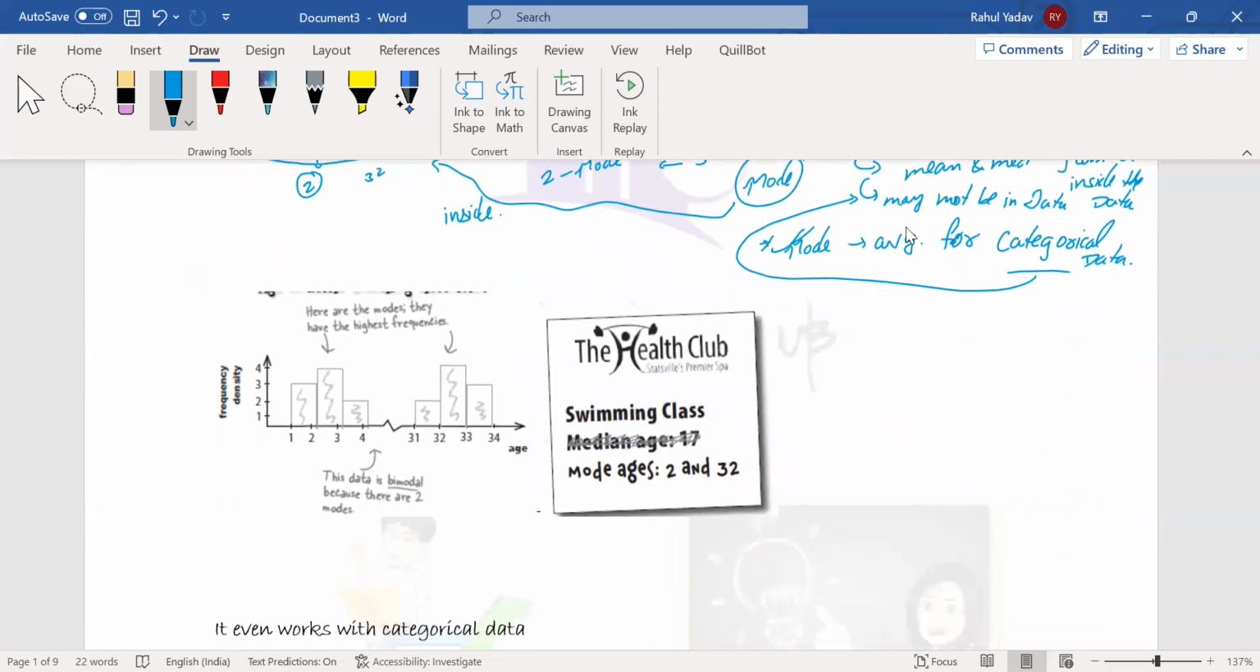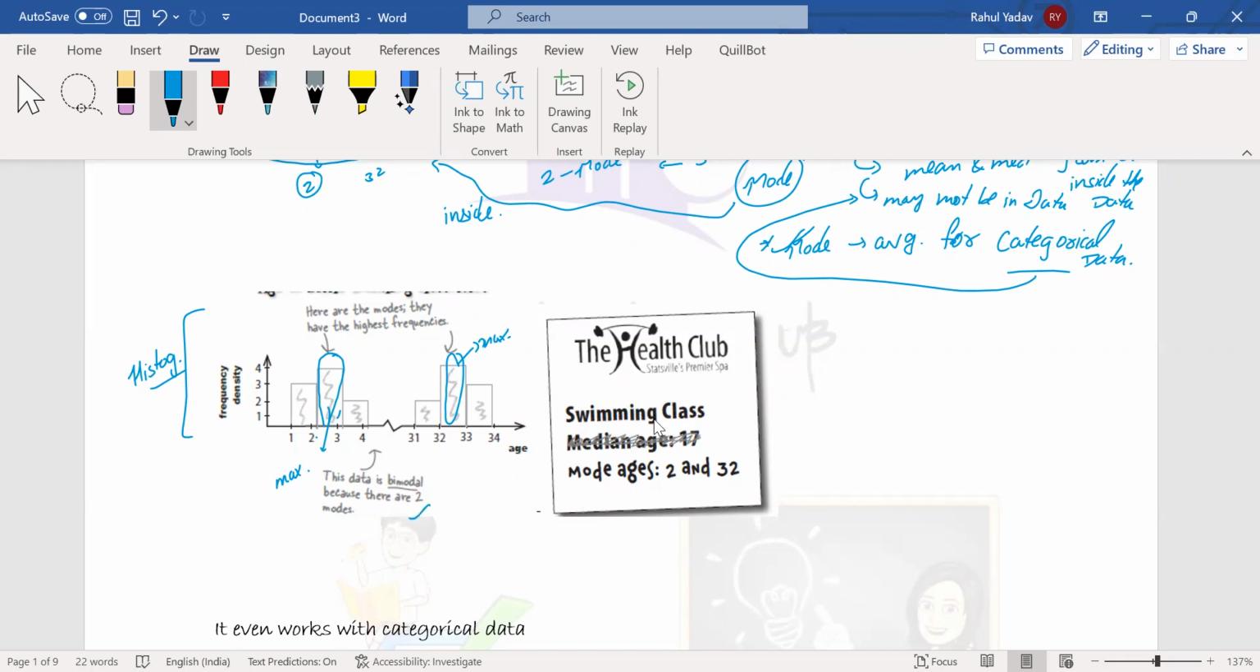Now let's come to the basic example that we had regarding the health club. In the health club, we saw something regarding some swimming classes. In the previous lecture, we saw a histogram for our data. For the age group 2, we have a frequency of 4, and for the age group 32, we have the maximum frequency too. So we have two modes. This data is bimodal because there are two modes.